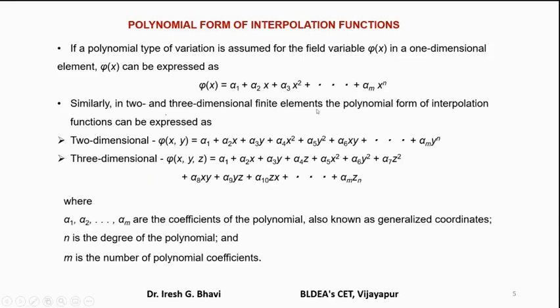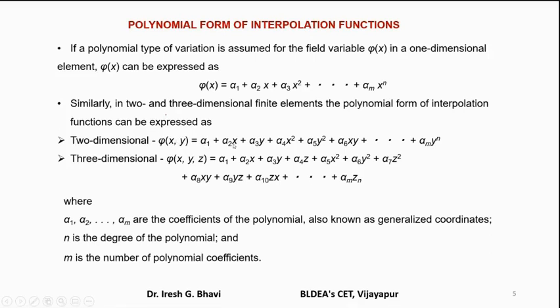Similarly, in 2 and 3-dimensional finite elements, the polynomial form of interpolation function will be like this. In 2 dimensions, it should contain both x and y terms. Suppose it is linear, means what? The highest power should be equal to 1. So for a linear polynomial in 2 dimensions, what should be the polynomial?